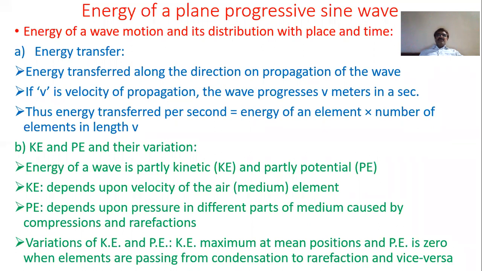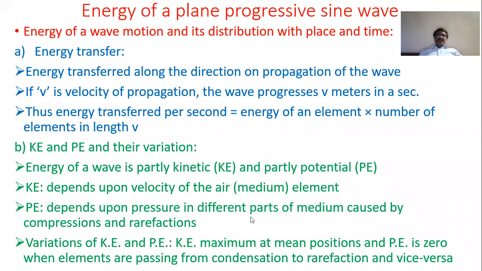And when this displacement is maximum, that is, when the particle is at the extreme position, the potential energy is also maximum. Now, if it is a wave train, then what happens? The potential energy totally depends upon pressure in different parts of the medium, and that is caused by compressions and rarefactions. Here we are especially talking about a mechanical vibration or a longitudinal wave.